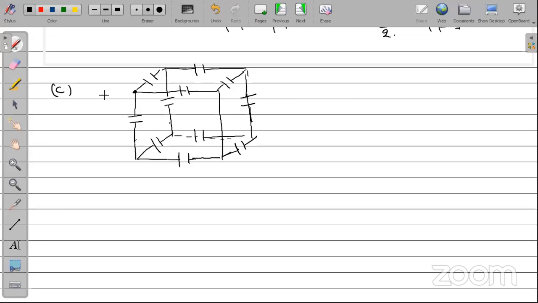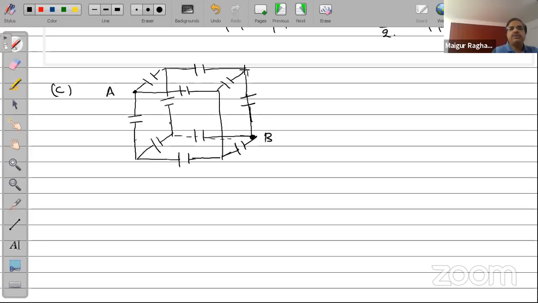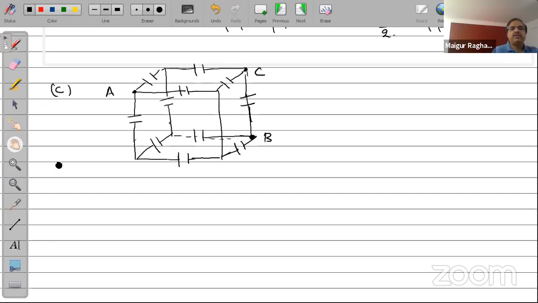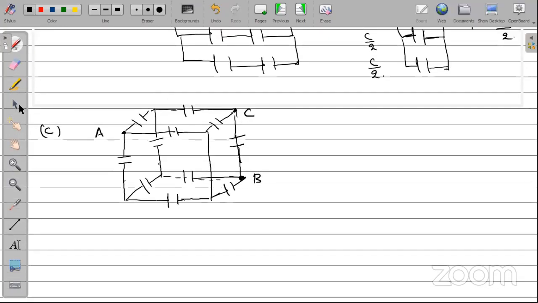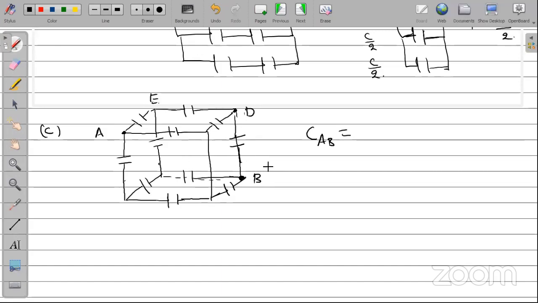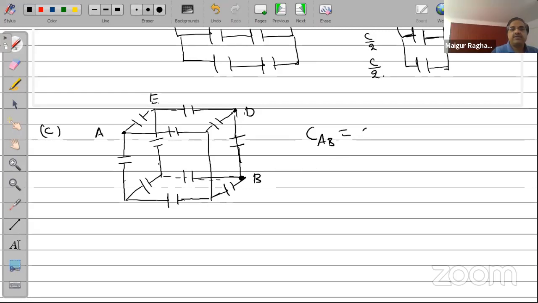Now I'll call this end A, this point as B, the diagonally opposite as B, this point as C, and maybe I should avoid C, isn't it? Because C is capacitance here. So let me avoid writing this as C, but rather take this as D and this as E. Now the effective capacitance across AB will be given as 6 by 5 C. 6 by 5 C effective across AB.